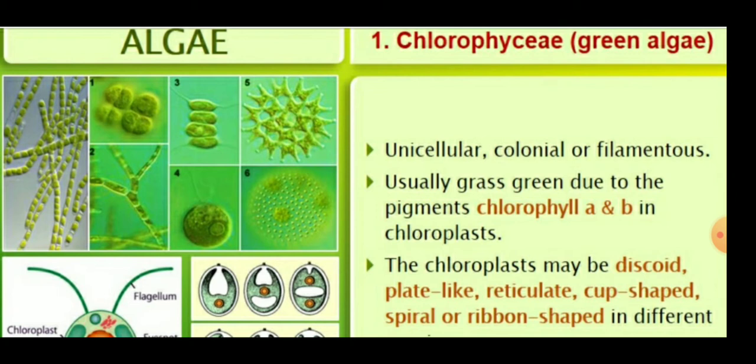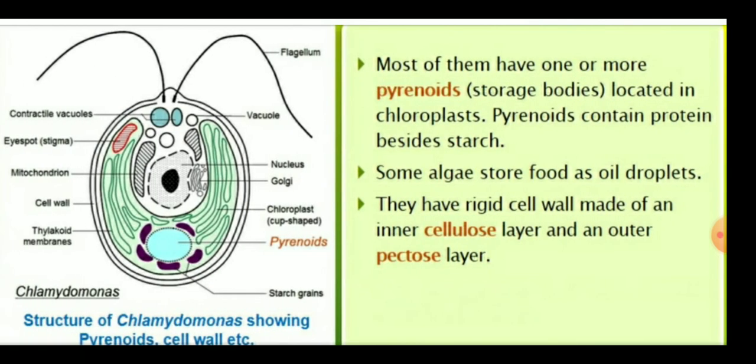The chloroplast may be discoid, plate-like, reticulate, cup-shaped, and spiral or ribbon-shaped in different organisms. Most of them have one or more pyrenoids. Pyrenoids are the storage bodies located in the chloroplast, and they contain protein besides starch.